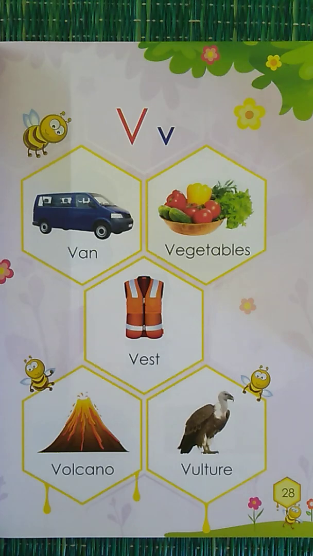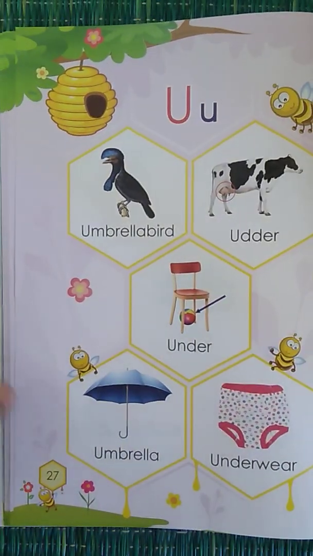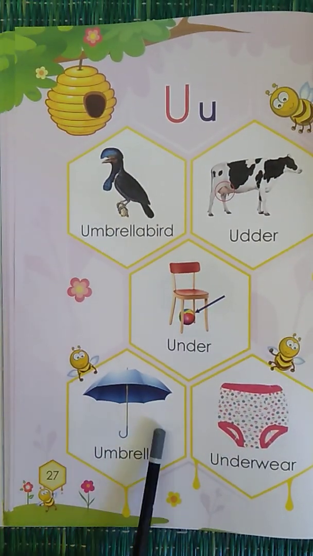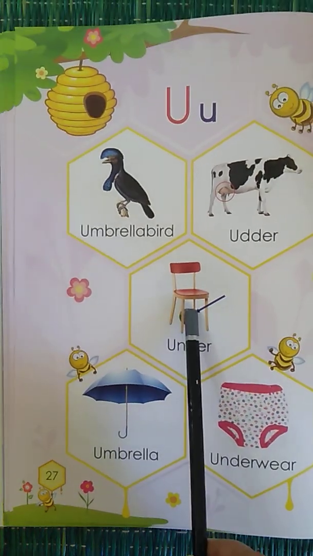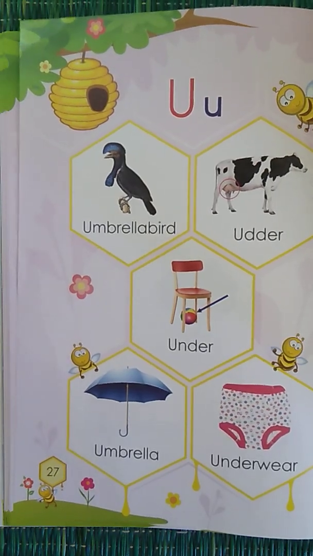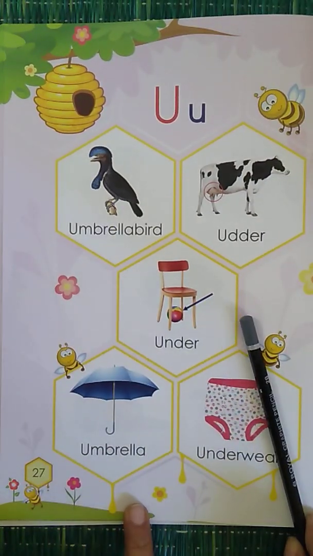Now children, can you tell me where is the word vest? Yes, this is vest. Can you tell me where's volcano? Yes. Where is the bird vulture? Yes, here. Now go to the other page and can you show me where's the umbrella bird? Here. Now can you tell me where is the umbrella? Here. And where is the ball? Under the chair. Okay. Now try to remember and tell me two things which start with V. Don't look at the book.